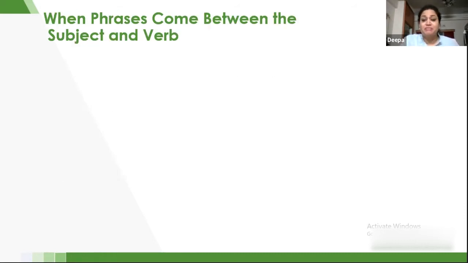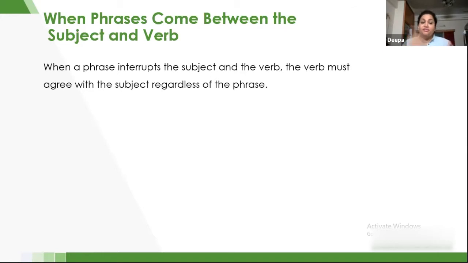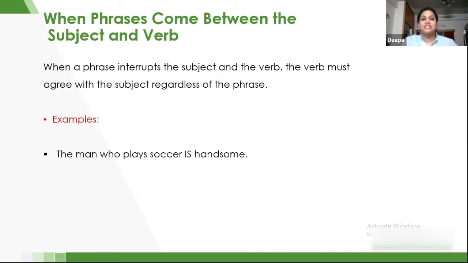So when phrases come between the subject and verb, when a phrase interrupts the subject and verb, the verb must agree with the subject regardless of the phrase. Let's check how. The example is, the man who plays soccer is handsome. We cannot say are handsome. We have to say is handsome.